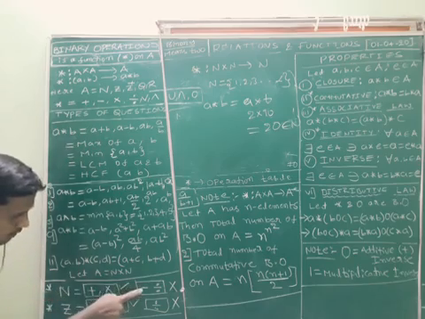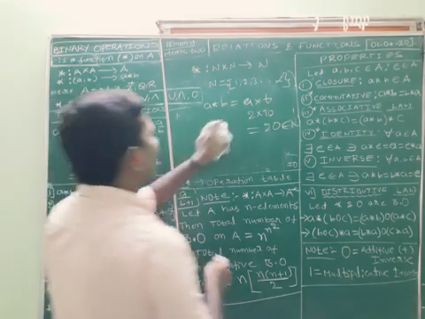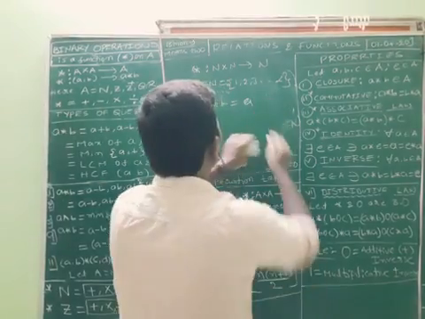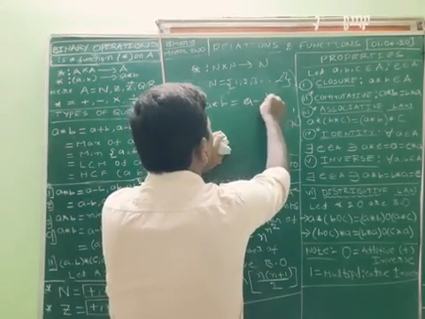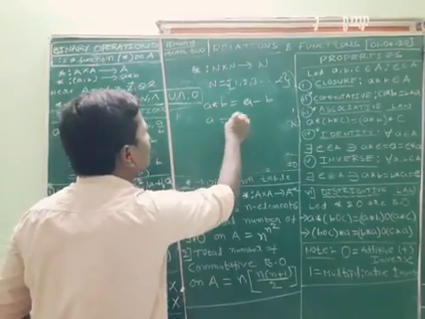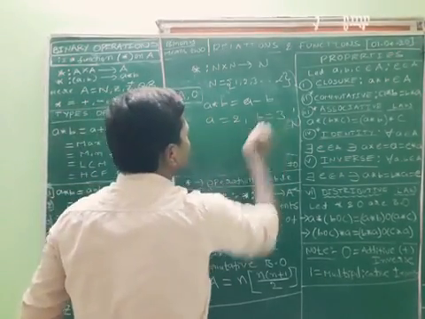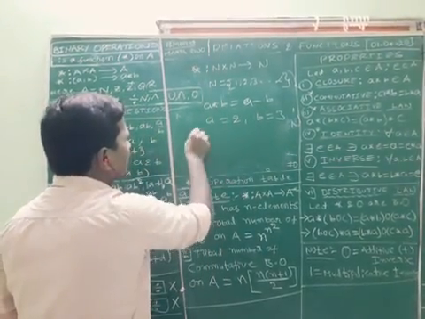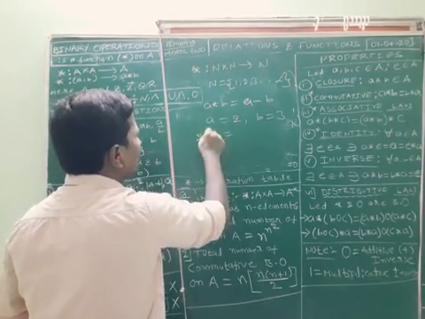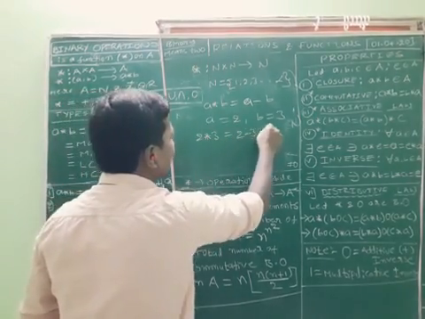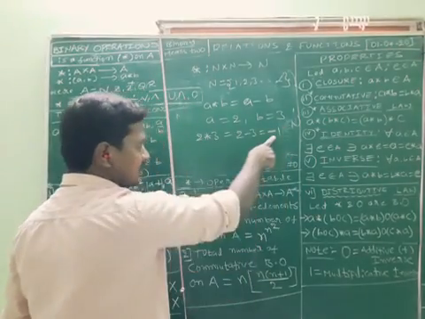Let us see now minus. I want to define the function a star b is equal to a minus b. I want to take a is equal to 2, b is equal to 3. What is 2 star 3? 2 star 3 is equal to 2 minus 3, which is minus 1.